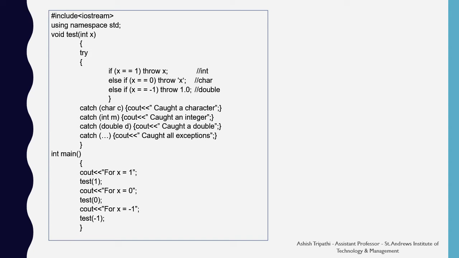Like firstly, we pass the argument 1 with the test value so that it throws an integer type. Secondly, we pass the value of 0 in the test so that it throws the character type exception. And thirdly, we pass the -1 value in the test so that it can cause a double type exception. This example says that we can readily throw any type of constant value in the exception.